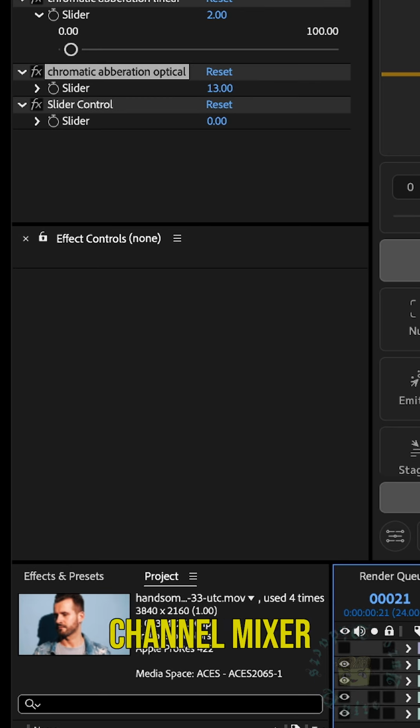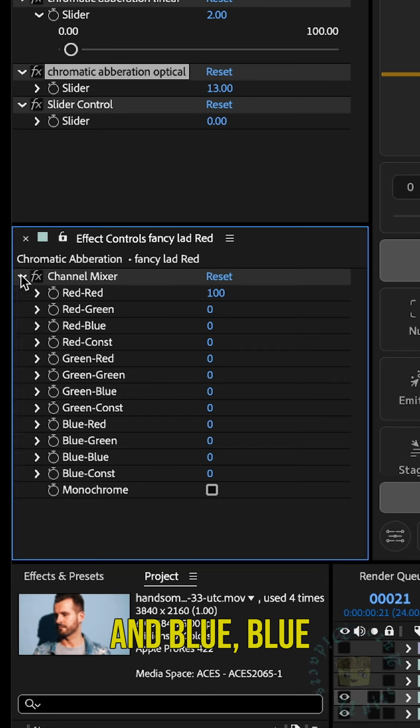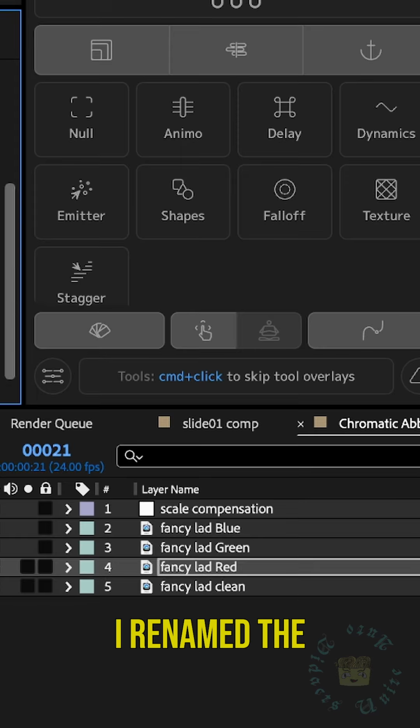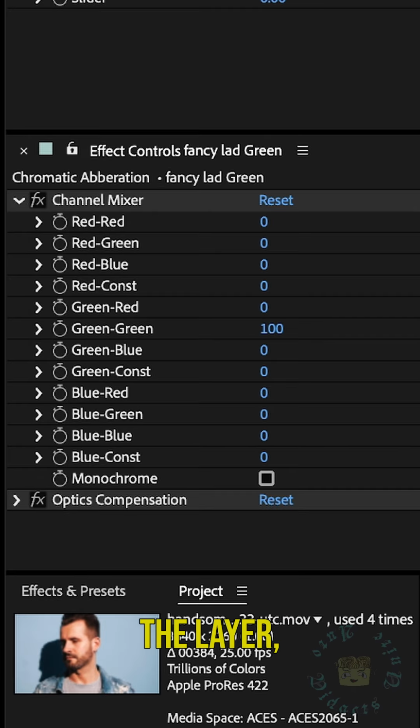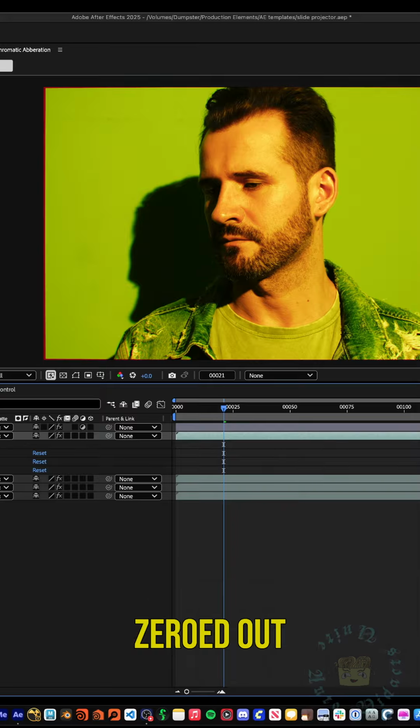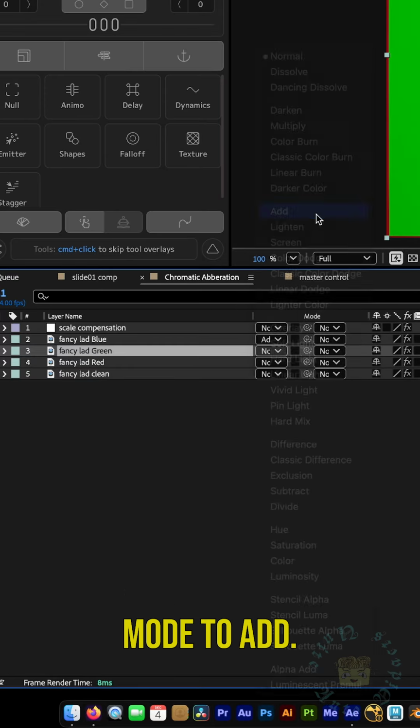I put in the channel mixer plugin and set the green and blue controls to 0. I renamed the fancy lad layer to fancy lad red. Then I duplicated the layer, renamed it fancy lad green, and I changed their channel mixer values to full green and zeroed out everything else. I put the layer's blend mode to add.